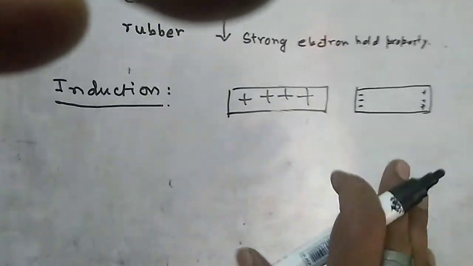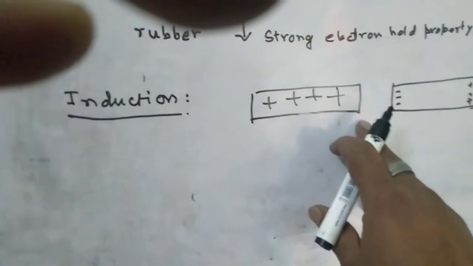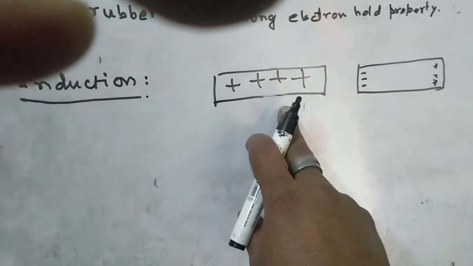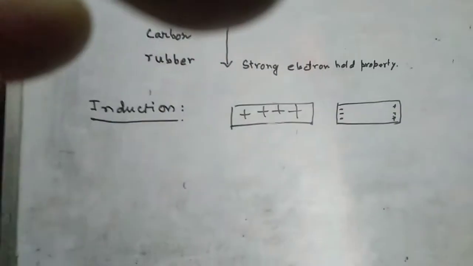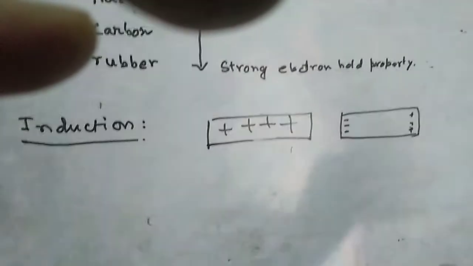This process, where an uncharged object becomes charged due to the presence of a charged object, is called induction. And this charge is called induced charge. Whenever we remove the charged object, the induced charge also vanishes.